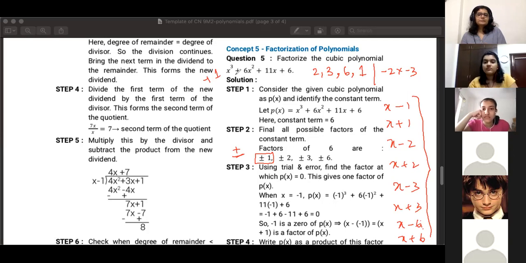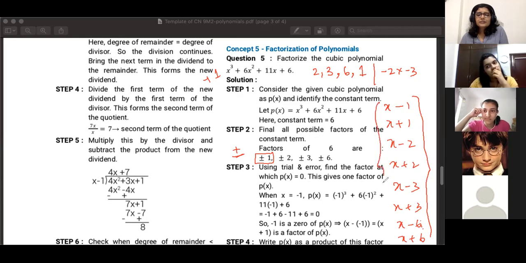Usually you get problems such that with plus or minus 1 or plus or minus 2 itself, you'll find the factor. It won't take you so long to find the factor. But by trial and error, substitute a number to check in which case you're getting it to be 0. That way you can identify which of these numbers will be one of the factors.